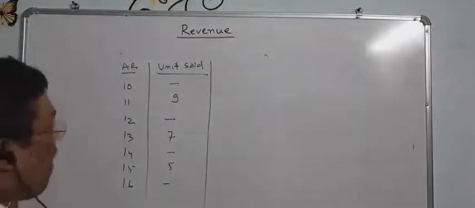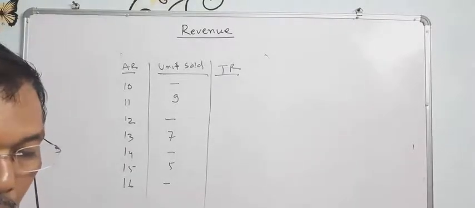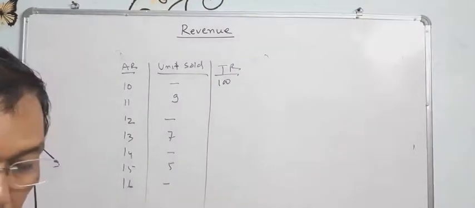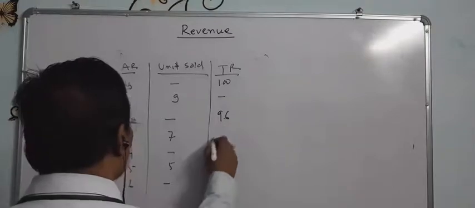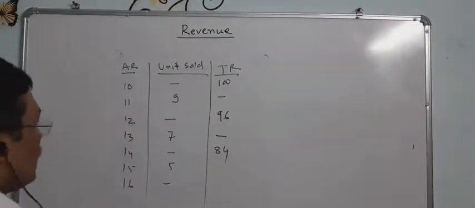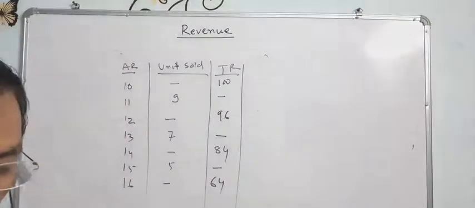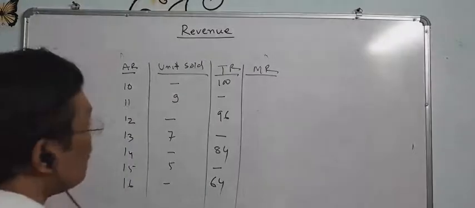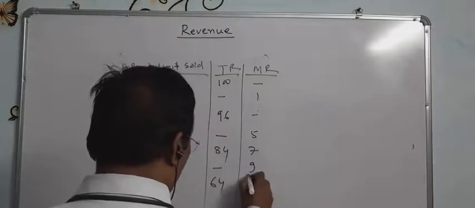And total revenue, TR, which is given as 100, then dash, next 96, dash, then 84, then dash, then 64. And MR is dash, 1, dash, 5, 7, 9, dash.